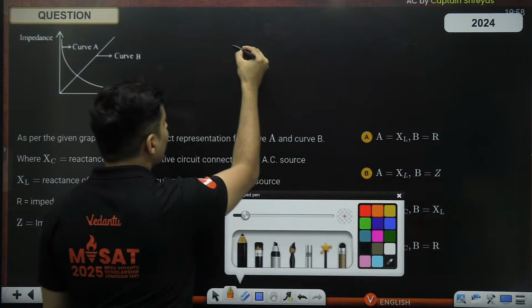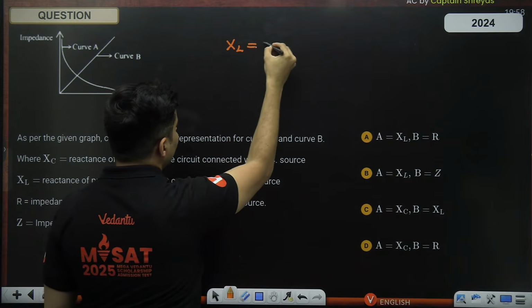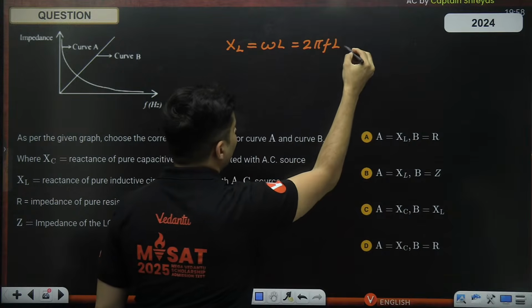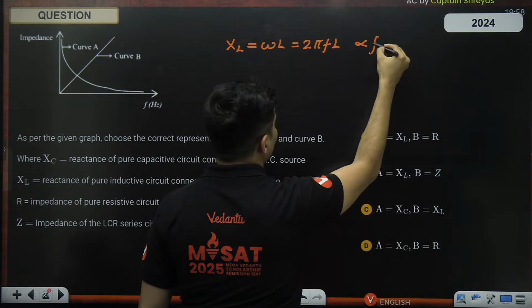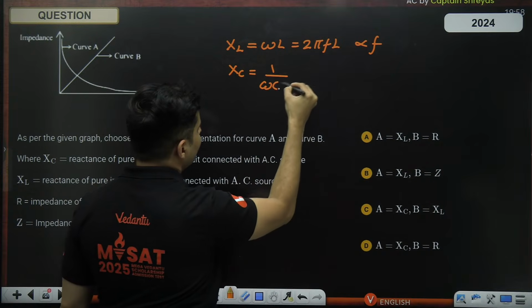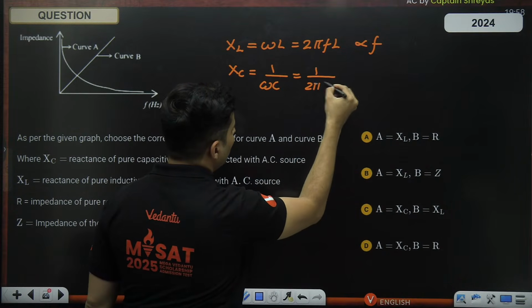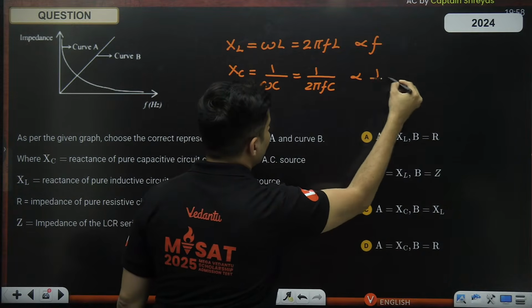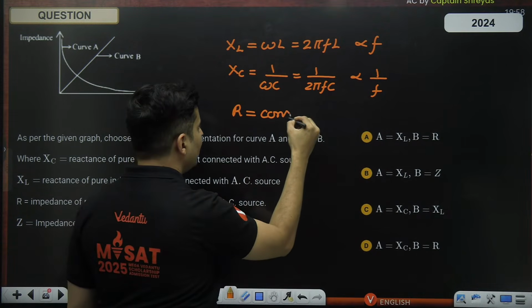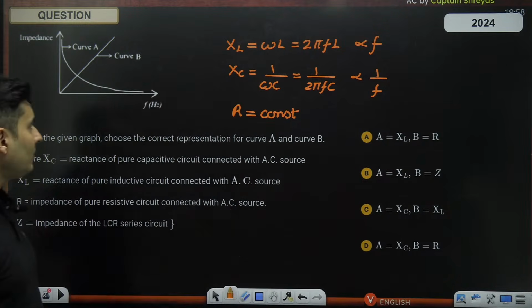So we know for an inductor, it is omega L. That means it is 2 pi f into L. That means it is proportional to the frequency. For XC, it is 1 by omega C, so it is 1 by 2 pi fC. That means it is inversely proportional to f. And resistance is independent. It is always a constant.